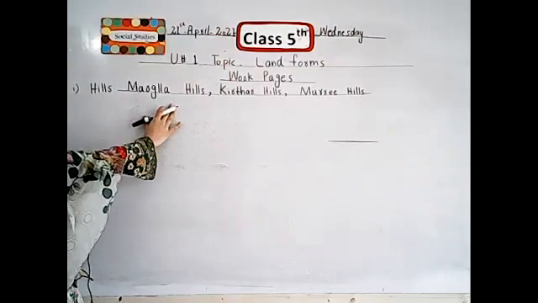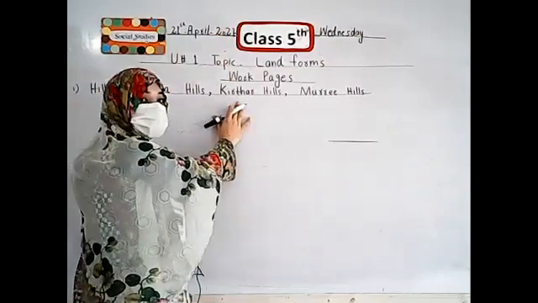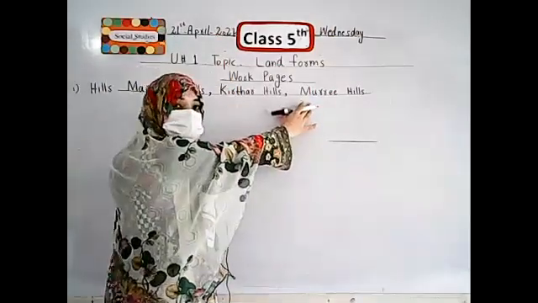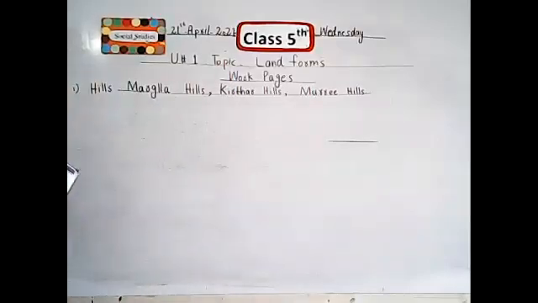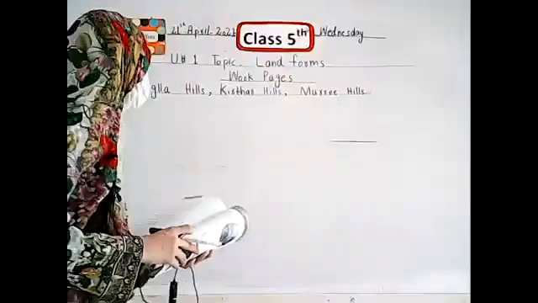First one is Margalla Hills. Next one is Kirthar Hills. And third one is Murree Hills. Is it right? I hope all of you understand and also note this down in your books. Now I write the next one. Next one is mountains.